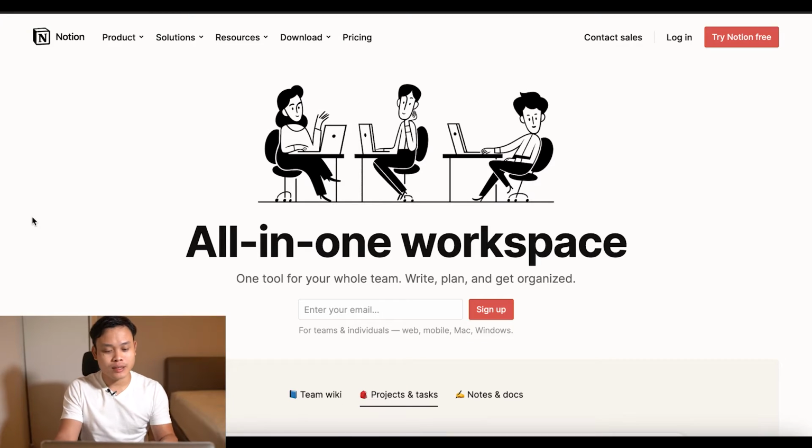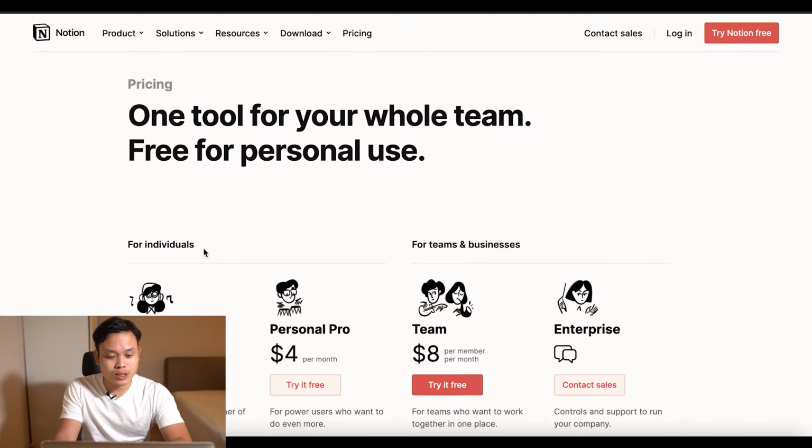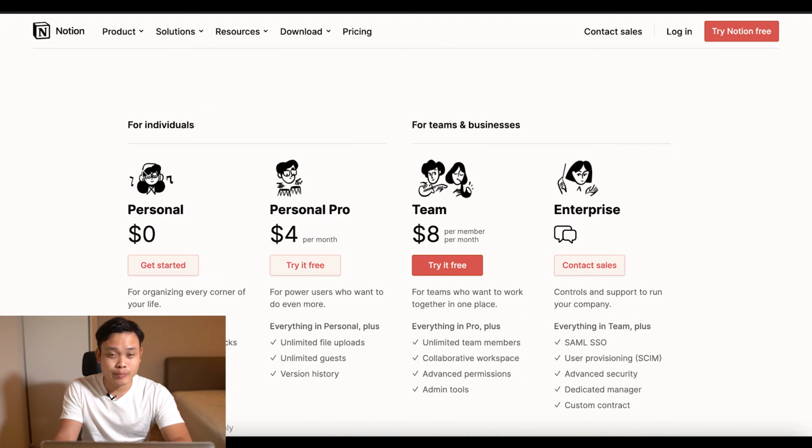Here, as you can see on the website, it says that it is an all-in-one workspace. Looking at the pricing right here, Notion is completely free for personal use, so we're going to try it later on. You can also pay $4 per month for teams or businesses. You can also pay $8, or if you want even more, you can go with the enterprise option.